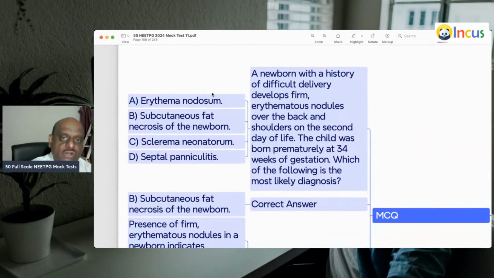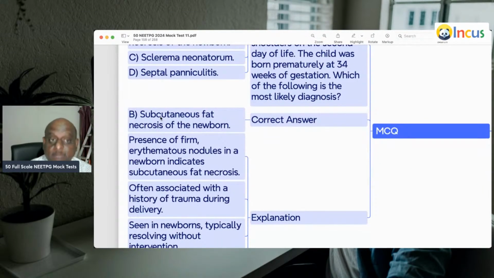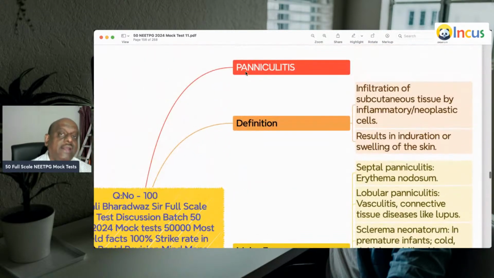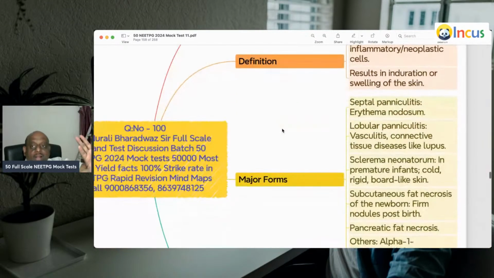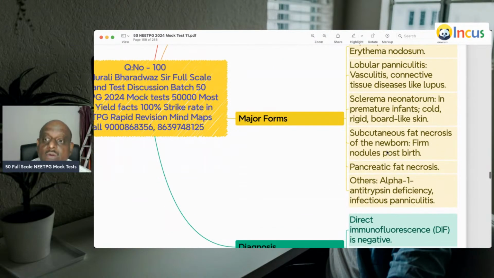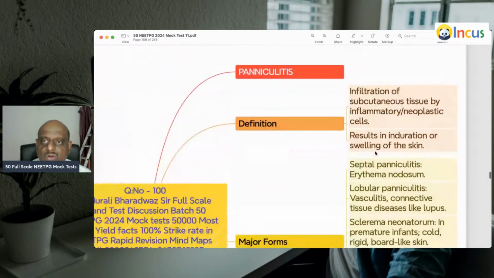A newborn with a history of difficult delivery develops firm erythematous nodules on the back and shoulders on the second day of life. He was born prematurely. It's a classical subcutaneous fat necrosis of the newborn. Any fat necrosis and inflammation means panniculitis. Panniculitis means septal panniculitis, lobular panniculitis, sclerema neonatorum, subcutaneous fat necrosis of the newborn, pancreatic fat necrosis, alpha-1 antitrypsin deficiency, and infectious panniculitis. That's how you divide panniculitis.